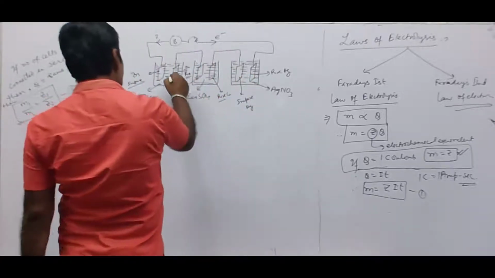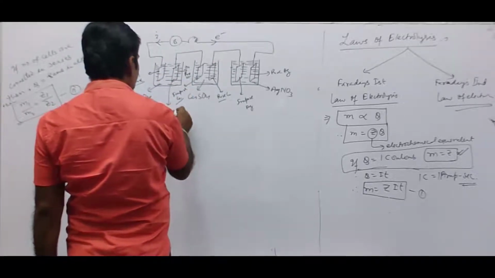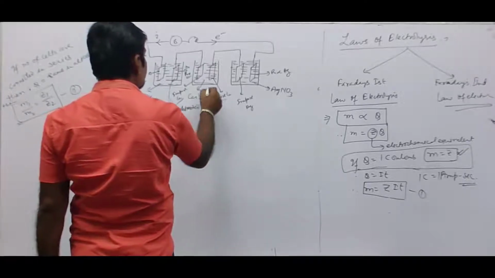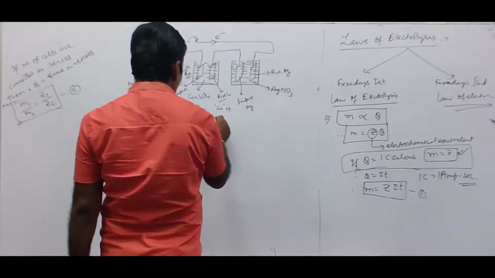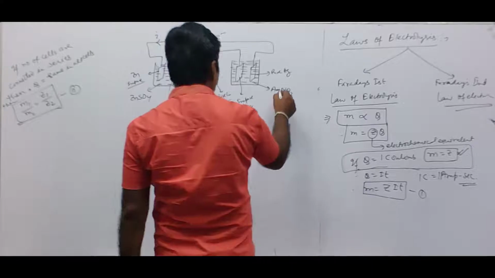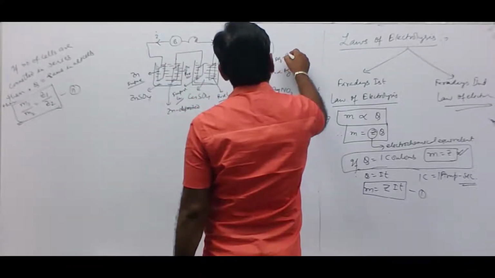So at this electrode, zinc is deposited. At this, copper is deposited. At this cathode, silver is deposited.